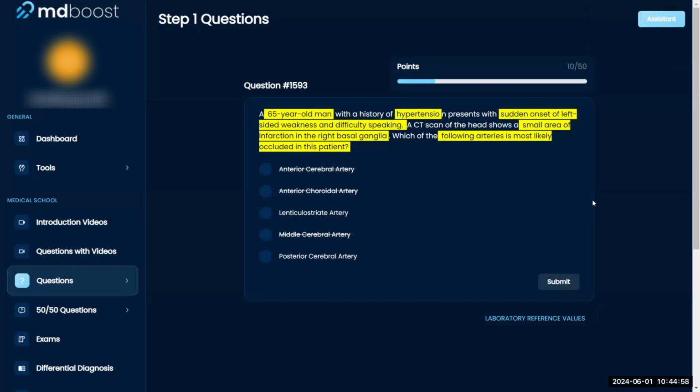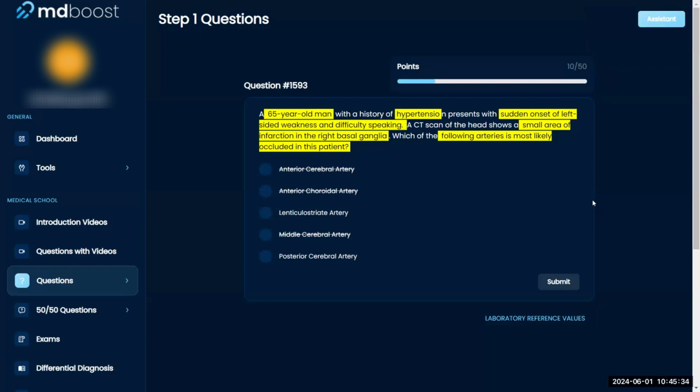I am not sure. Okay. 50-50. I'm gonna go with it's deep. Inside or outside? Oh, you said inside or outside. I'm gonna go with inside. Yeah. Okay. So it's deep in the brain. The right basal ganglia should be relatively deep inside the brain. And so that can help you get a sense of which one of these arteries supplies something deeper in the brain. The lenticulostriate artery or the posterior cerebral artery, you think?